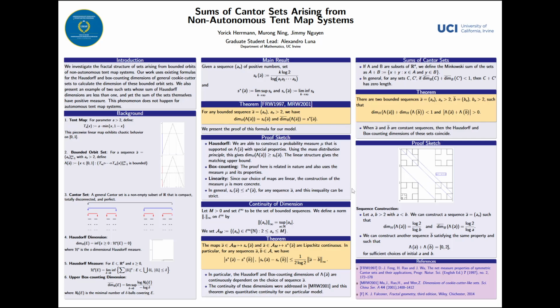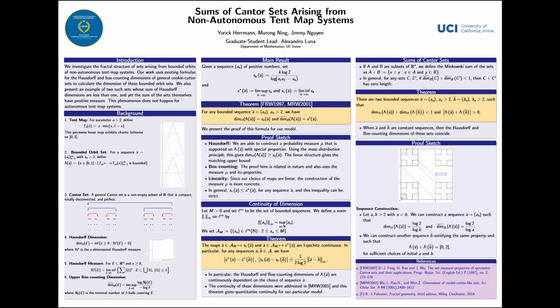In this project, we consider the dimensions of fractal sets, specifically those generated by the sequence of tent maps. The fractals generated are the sets of points that remain in the interval as we repeatedly apply the tent maps. These fractals are like the classical Cantor set, but with more flexibility since we can vary the compression at each step. We measure their complexity using two types of dimension, the Hausdorff dimension and the box counting dimension.